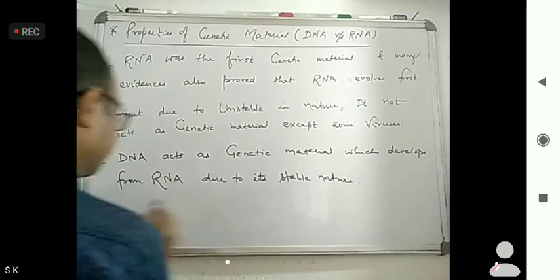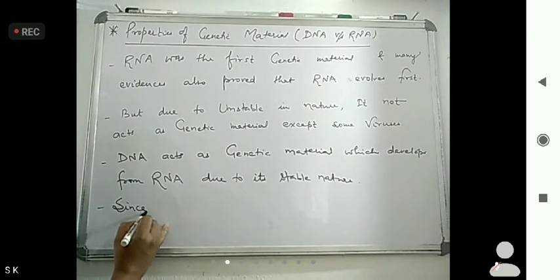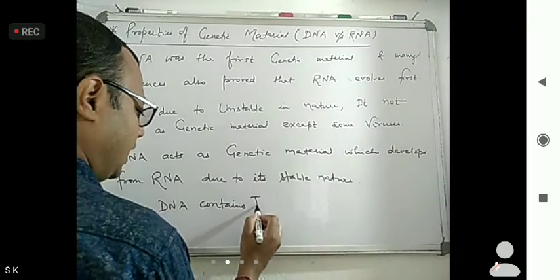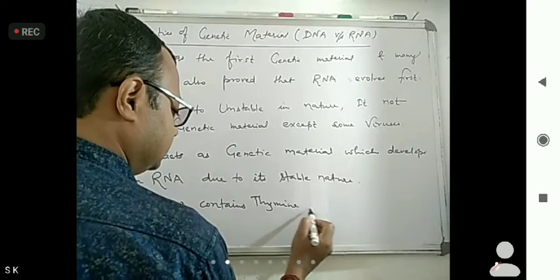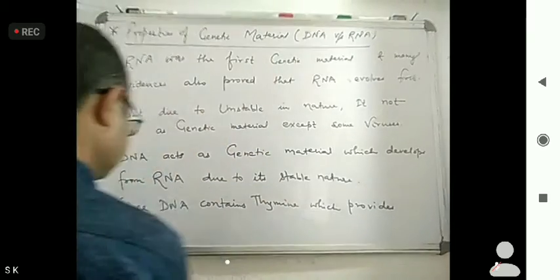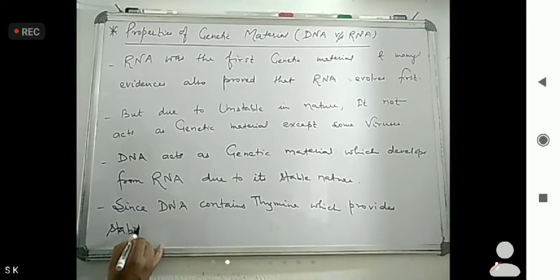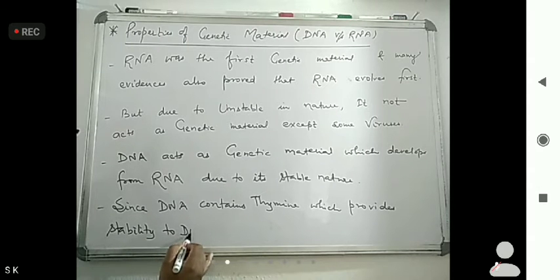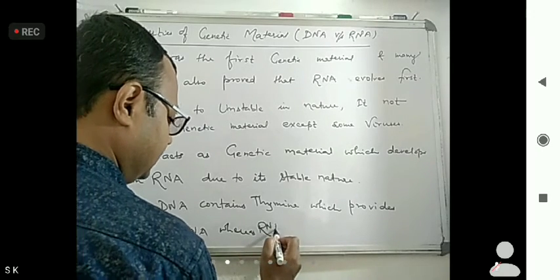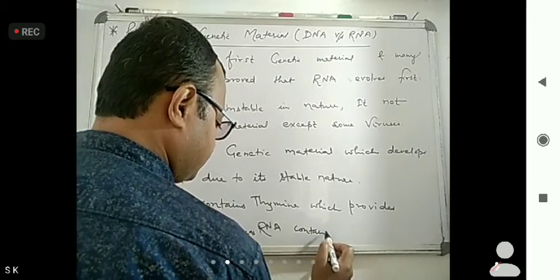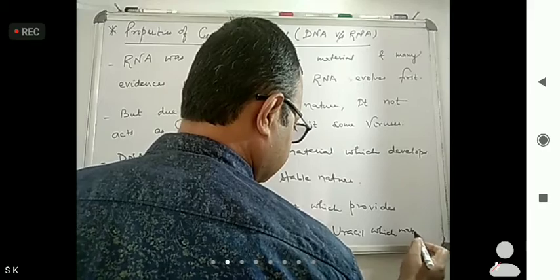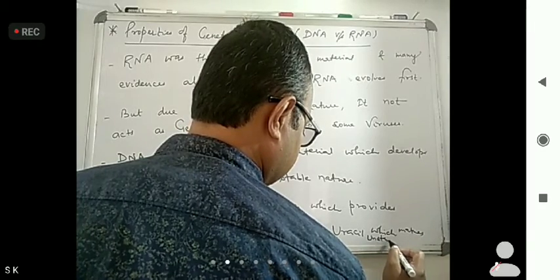And how does this stability come? Since DNA contains thymine, which provides stability to DNA, whereas RNA contains uracil, which makes it unstable.